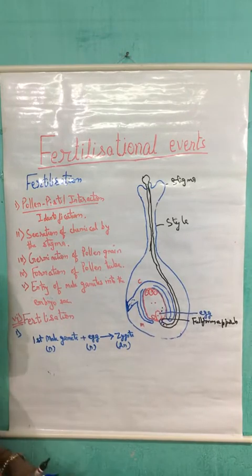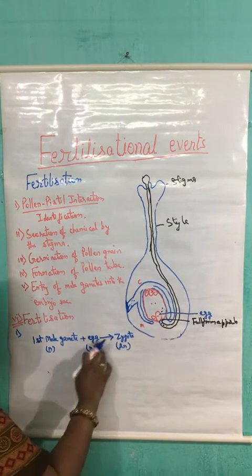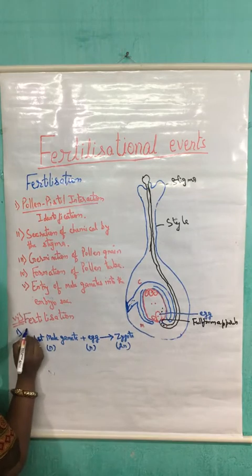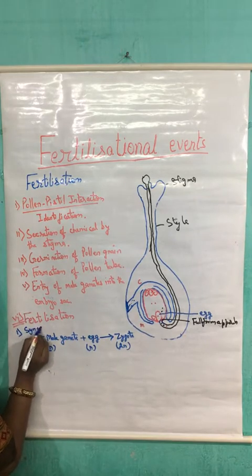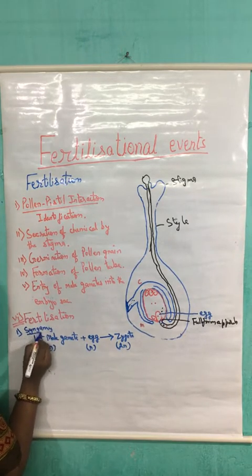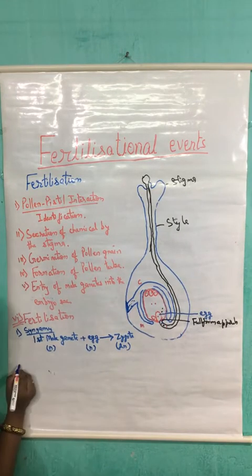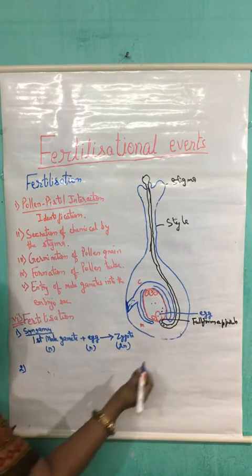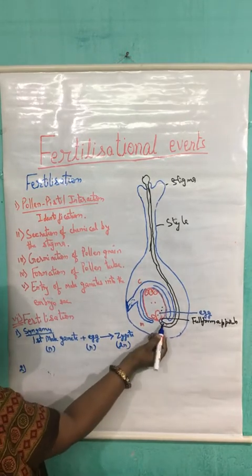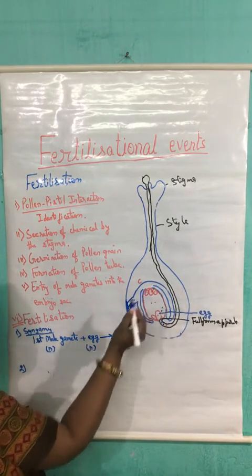So in the first step, the first male gamete fuses with the egg and it leads to the formation of the zygote, and this event is known as syngamy. So the first event of fertilization is syngamy. After that, what happens? We have already discussed the two male gametes are formed from the generative cell.